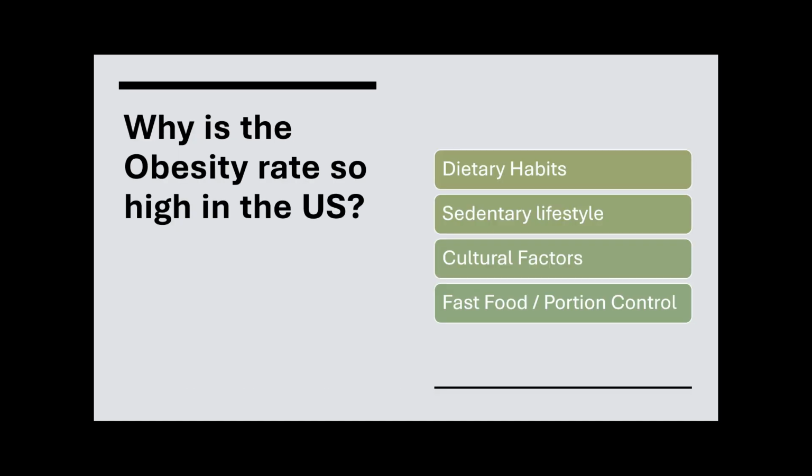So why is the obesity rate so high in the U.S. compared to Japan? We're going to be looking at similar factors, just the differences between them: dietary habits, sedentary lifestyle, cultural factors, and also fast food and portion control, which is a big thing in the U.S. that leads to high rates of obesity.